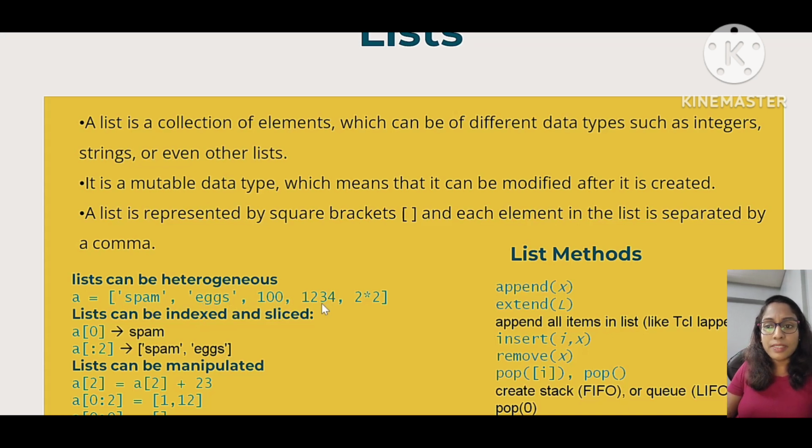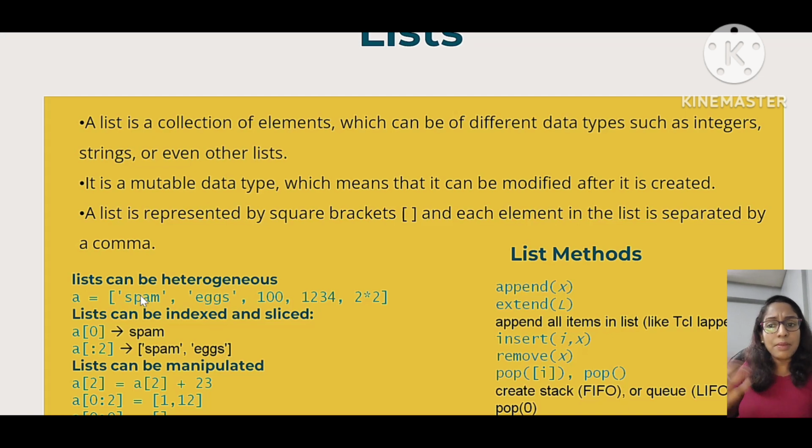If we want to fetch 100 and the next element, how do we fetch that? 100 is the second element, counting 0, 1, 2, and this is the third element. So we write A of 2 colon 4. That means we are getting the values from index 2 and 3, excluding 4. That is how slicing works in a list. We can take a particular portion of the list or particular elements from the list by slicing it properly by giving the index values.